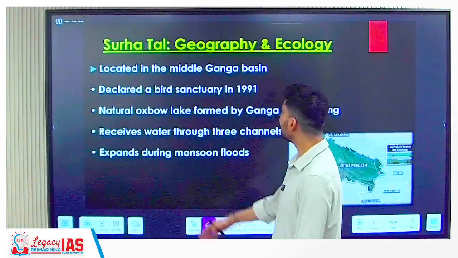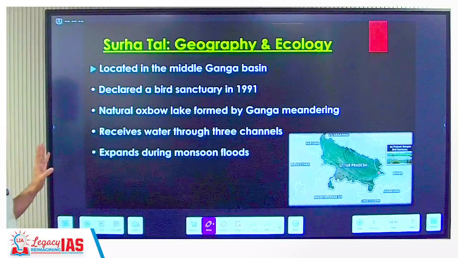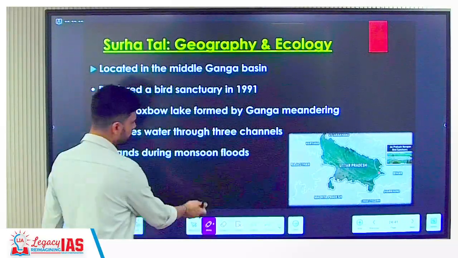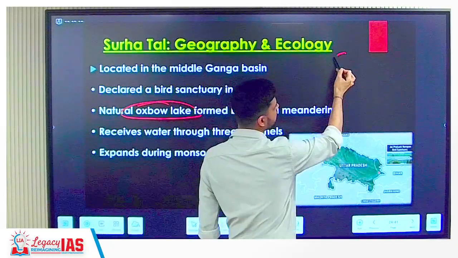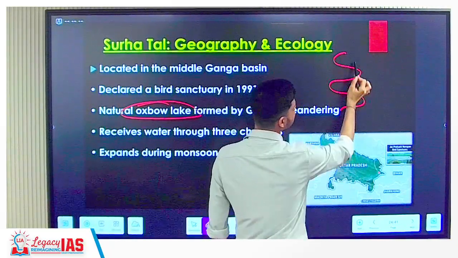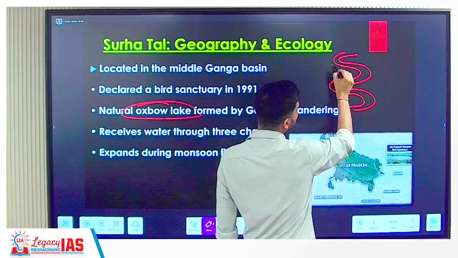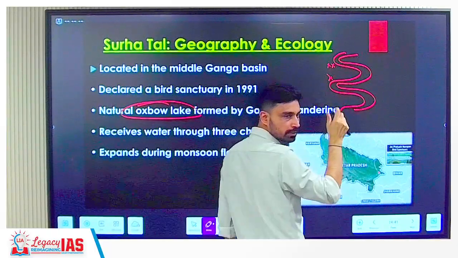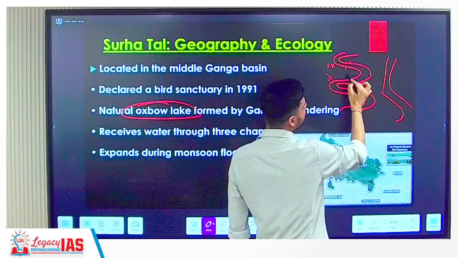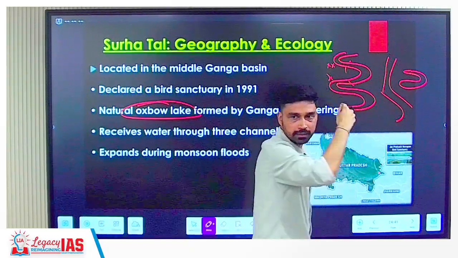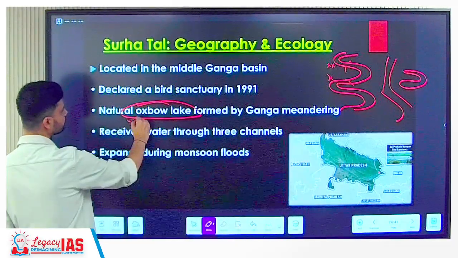Now about Surhatal, on the bank of which river is Surhatal located? Ganga river. How is it created? It is what kind of lake? Oxbow Lake. If you remember, in class we discussed that a river in the plains moves in which fashion? This meandering pattern. And sometimes due to erosion, these parts keep coming closer, and I told you that later they will merge together. And this loop, what will happen to it? It will get cut off. So this lake that has formed, what will we call such a lake? Oxbow Lake.